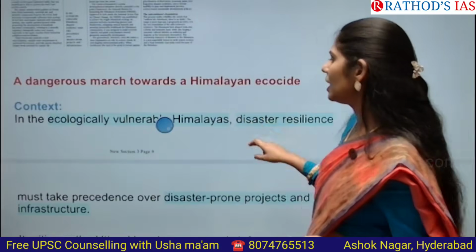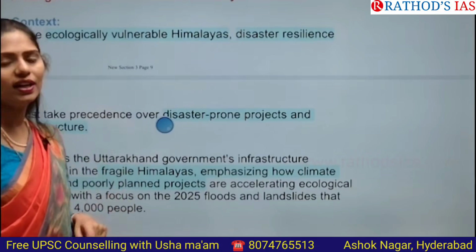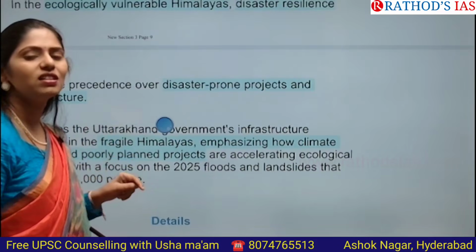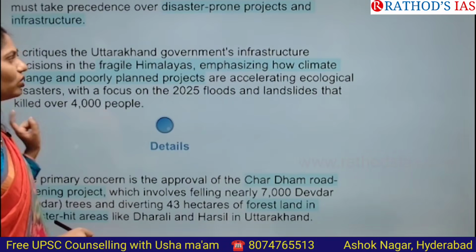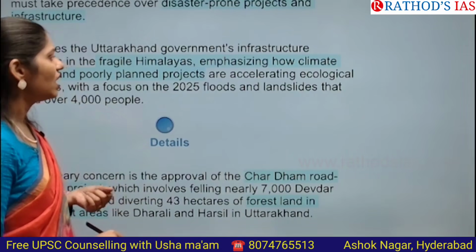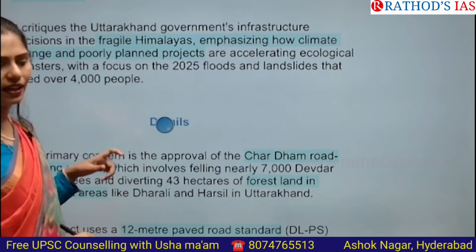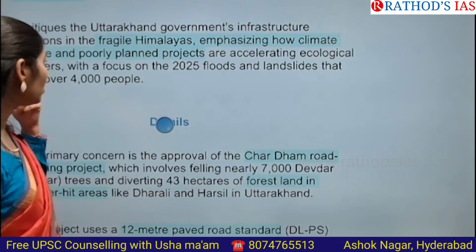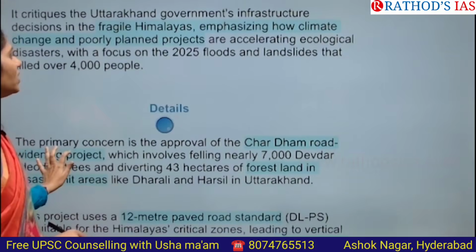Okay, now let us see the context here. This Himalayan region is ecologically very vulnerable. So in this area, we have to focus on disaster resilience rather than disaster-prone infrastructure. This article is talking about the Uttarakhand government's infrastructure decisions in the fragile Himalayas, and it emphasizes how, with climate change, projects that are poorly planned or lack evidence will further accelerate ecological disasters.